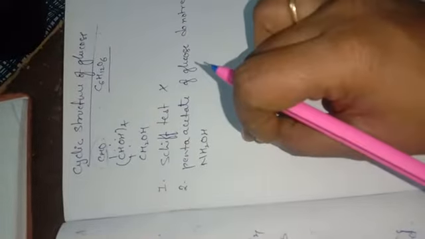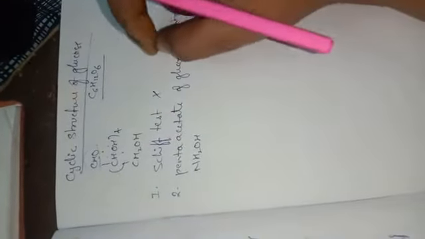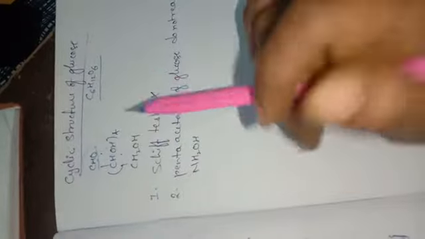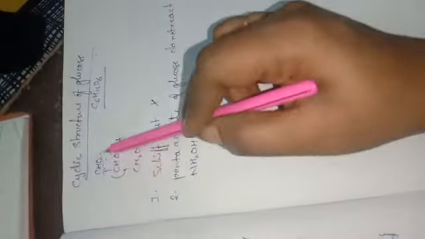So by this what have we understood? We understand that there is no free CHO group in glucose. Though it contains an aldehyde group, it is not free. If it were free, it should show these reactions, but it is not showing them. That means the aldehyde group present in glucose is not a free aldehyde group.